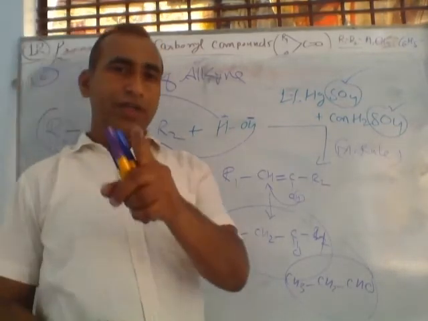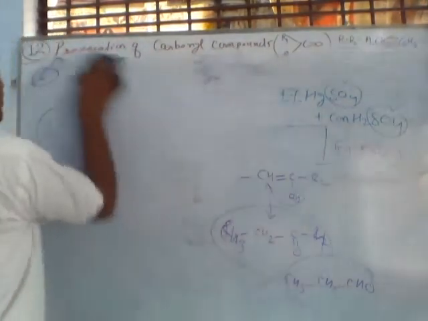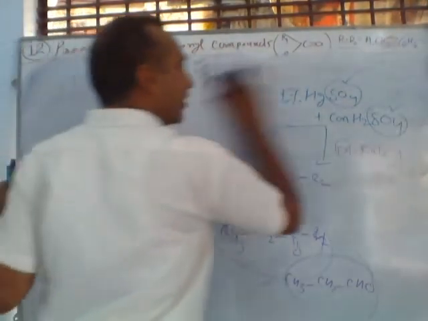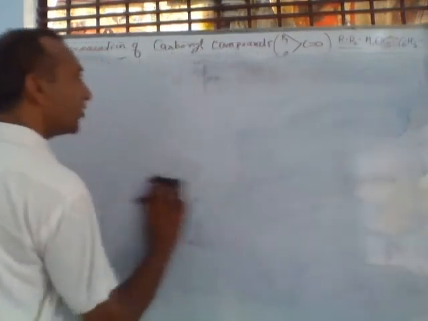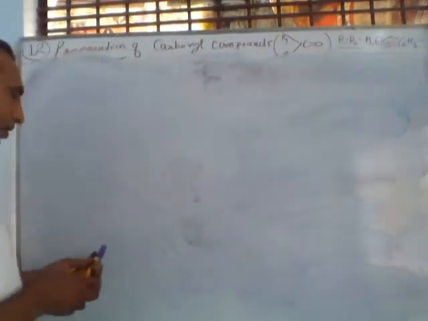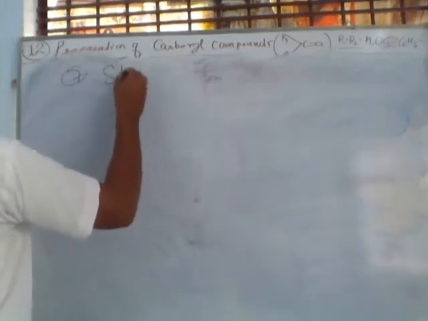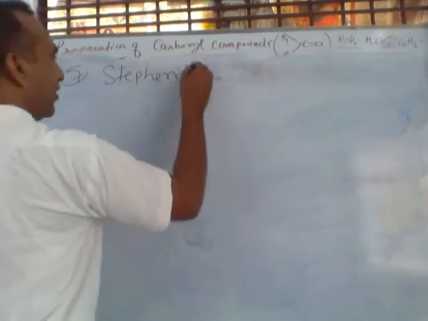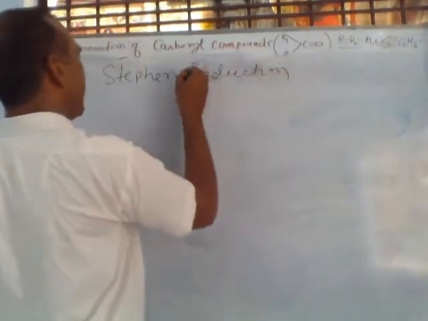S for Stephen reduction. The most important topic is just like Rosenmund. This is Stephen reduction. So what is Stephen reduction? Last, quickly, we are writing point number 7th, Stephen reduction.